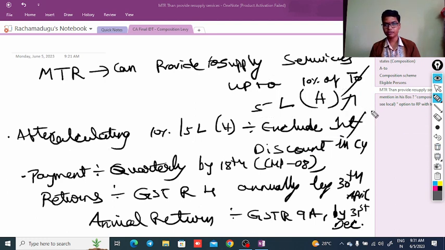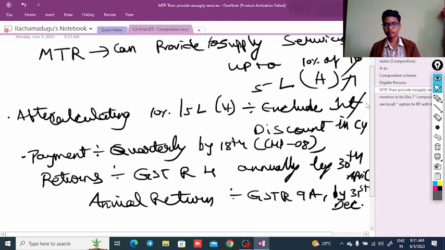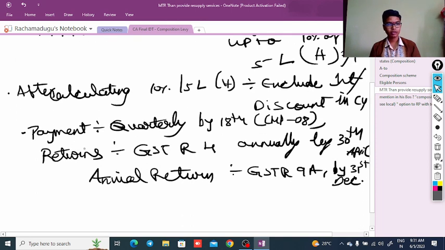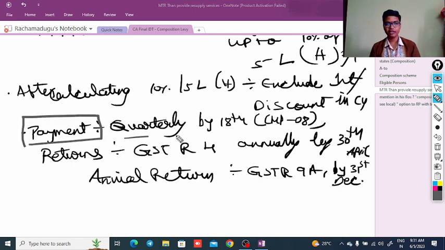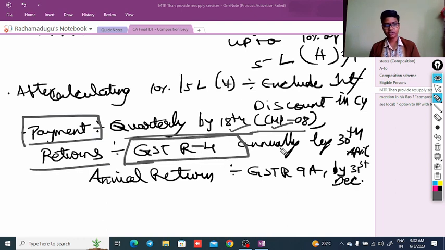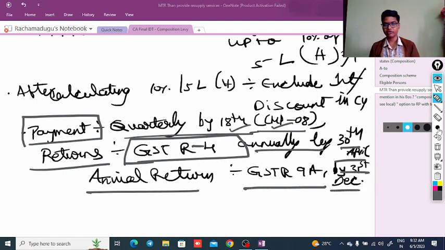Next point is payment. Under the composition scheme, payment of the tax will be done on a quarterly basis by 18th of the next month once a quarter is completed. Example, June, July, August is the second quarter, and for that we need to pay by 18th of September. He needs to file CMP 08 and make the payment, and the return to be filed is GSTR 4 on annual basis by 30th of April in the next year, and the annual return needs to be filed in the form of GSTR 9A by 31st December.